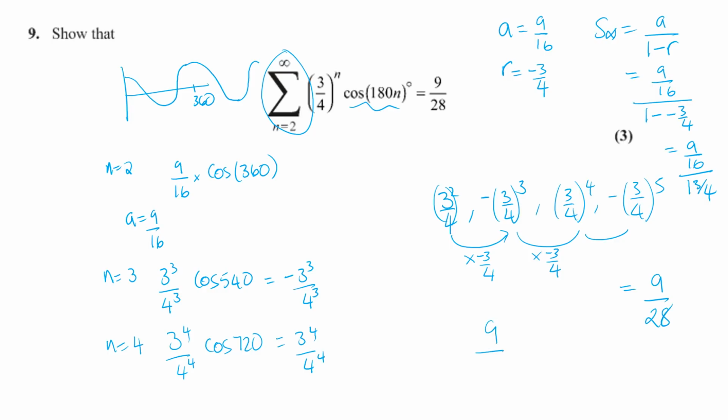Let's just do it properly. 9 over 16 divided by 1 3/4, which is 7/4, is 9 over 16 times 4 over 7. That's going to cancel by 4 by 1, and then you're going to get 9 over 4 times 7, which is 28.